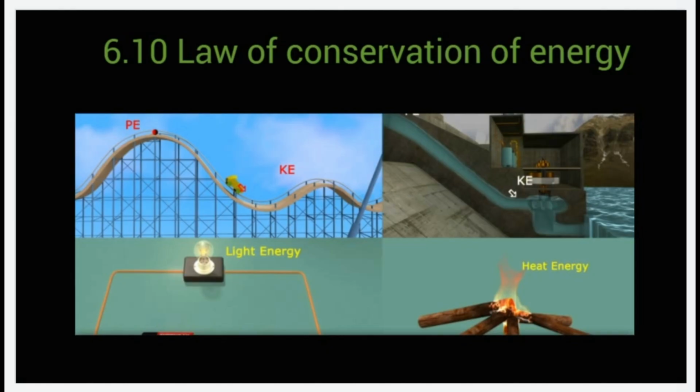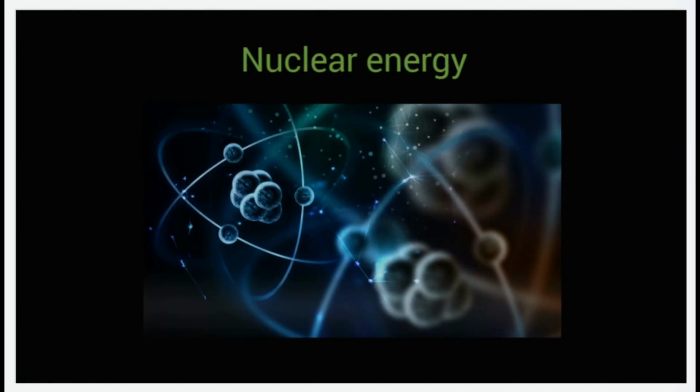There are many different forms of energy. We will look into a few types of energy over here. The first one is nuclear energy. The energy released in the process of forming a nucleus or disintegration of the nucleus is called nuclear energy.